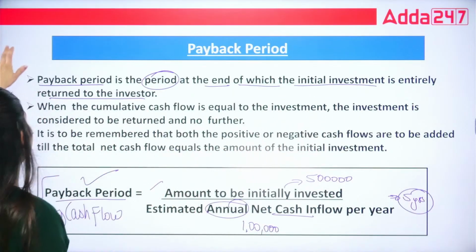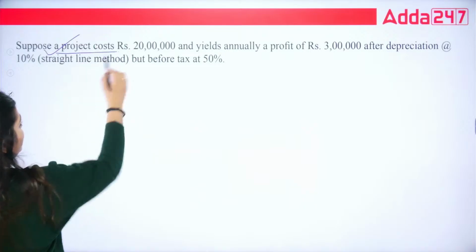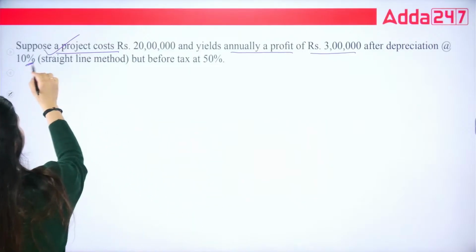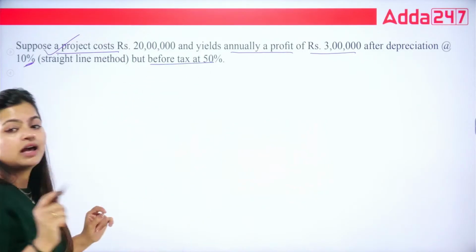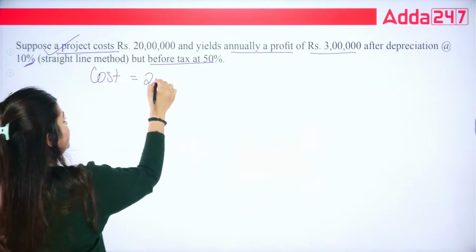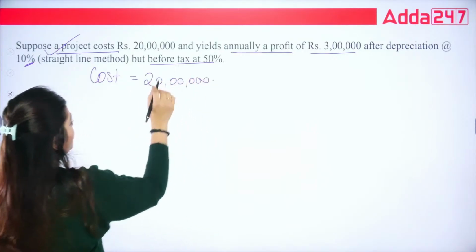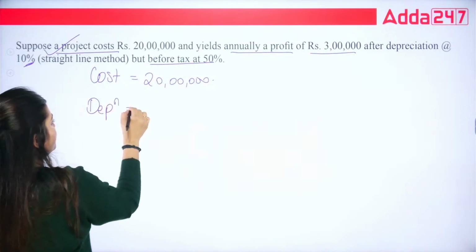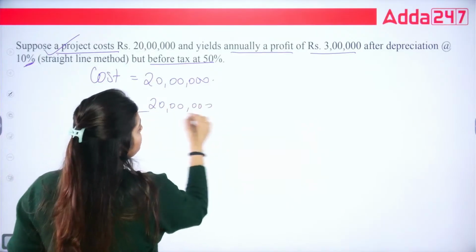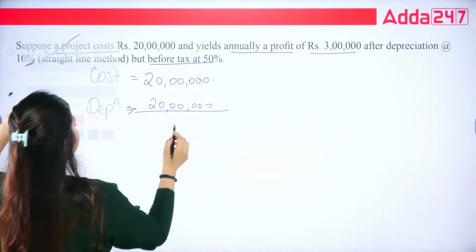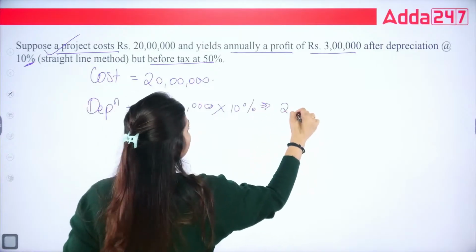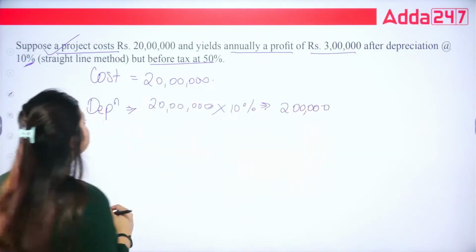Yes, chaliye. So let's quickly solve one question based on it. Suppose a project cost is 20 lakhs, yields annually profit that is 3 lakh after depreciation, and depreciation is 10%, but before tax it is at 50%. Now what will you do here? You can see cost is given, that is equal to 20 lakhs, and with this cost you can calculate depreciation also. So what is your depreciation amount? 20 lakhs at 10% depreciation, so this is going to be 2 lakhs. Every year you are going to charge depreciation.